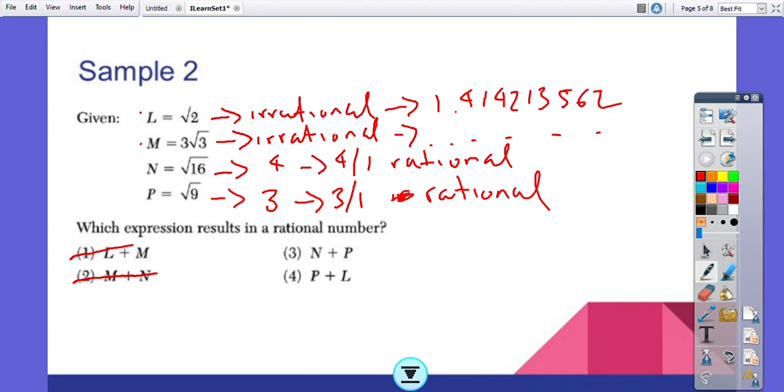Number 3 says N and P. Okay, so N and P are both rational numbers, and if I add them, I'm going to get a rational number. This one makes a lot of sense, because both are rational. If I add the two of them, then I will definitely get something that is alike. Number 4 is P plus L. I'm going to get one rational number and one irrational number, and by default we already know that that cannot be answered because we eliminated answer choice 2, and answer choice 4 is just a variation of that.